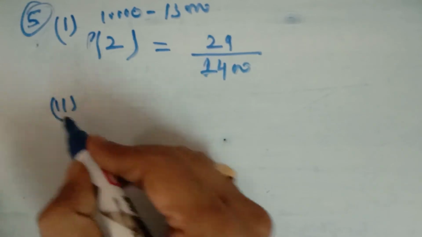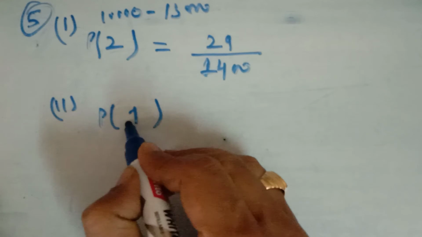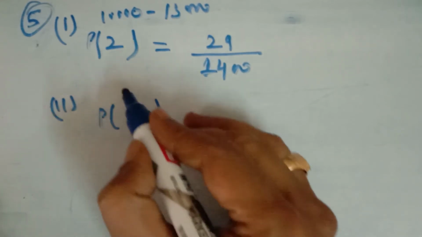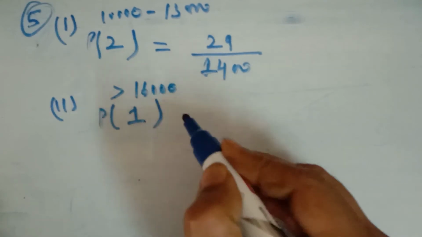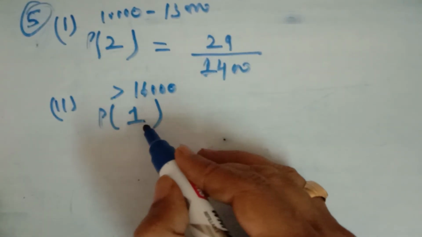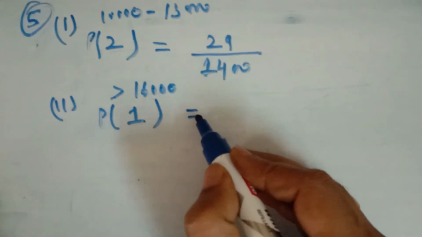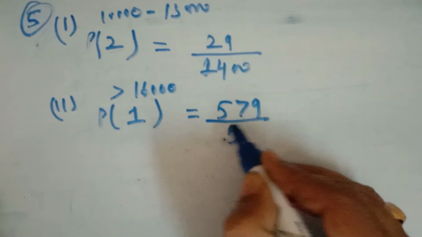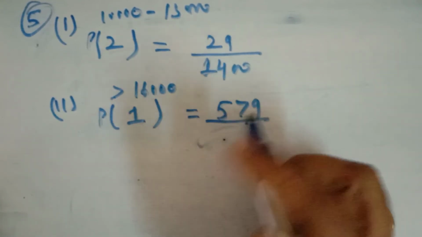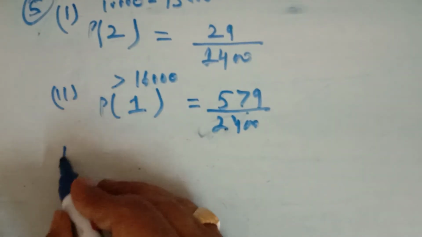In the second part, you have to find the probability that the family has exactly 1 vehicle and income more than 16,000. Their income is more than 16,000 and exactly 1 vehicle. So take the last row in your table, more than 16,000, and having exactly 1 vehicle, how many families are there? 579 families are there. So the total outcomes are 2,400. This is the second part.